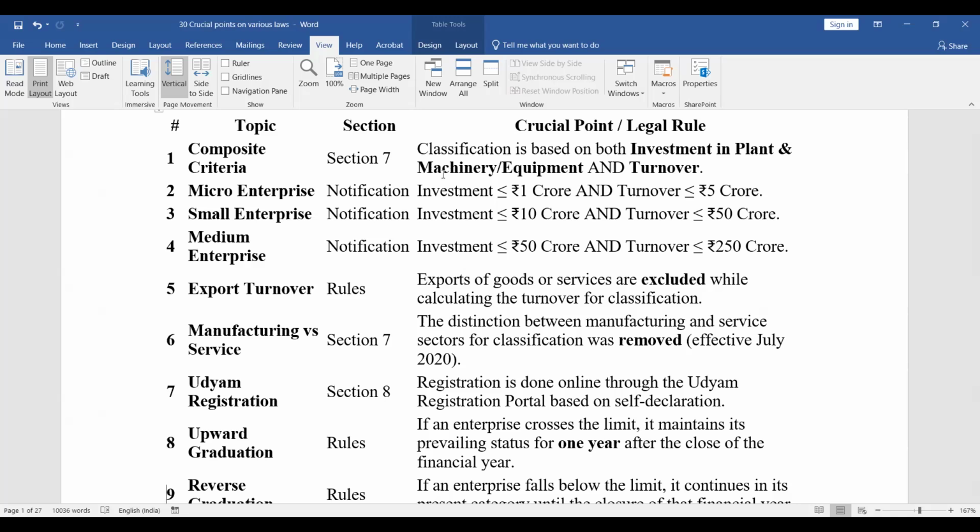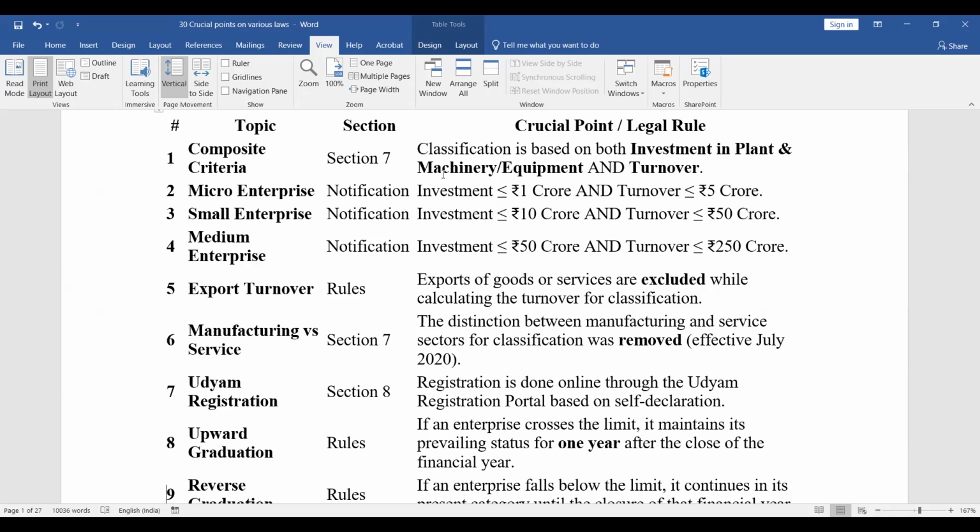Small enterprise, investment does not exceed 10 crores and turnover does not exceed 50 crores. And medium enterprise, investment does not exceed 50 crores and turnover does not exceed 250 crores. So investment, if it exceeds 50 crores and turnover if it exceeds 250 crores, then it is no more an MSME, right? Regarding export turnover, export of goods or services are excluded while calculating the turnover for classification. Manufacturing versus service, the distinction between manufacturing and service sector for classification was removed.